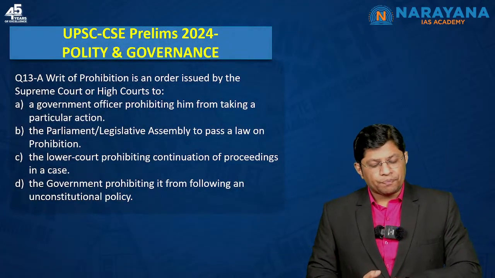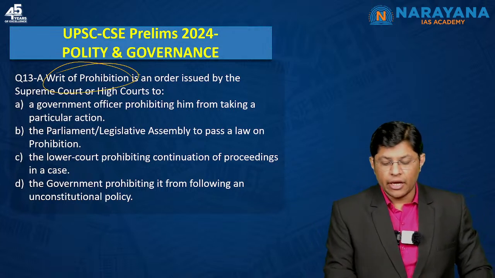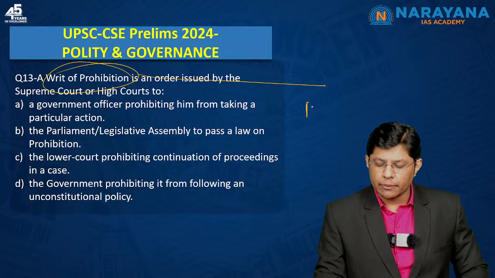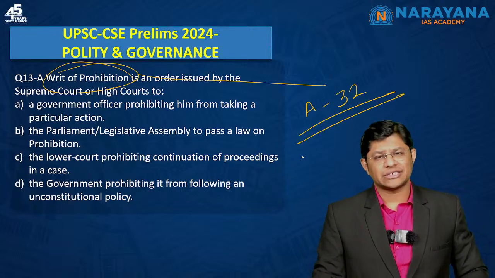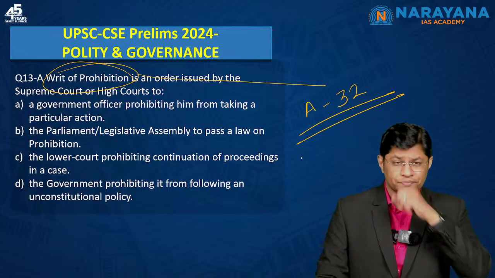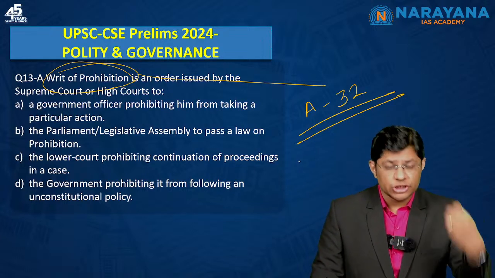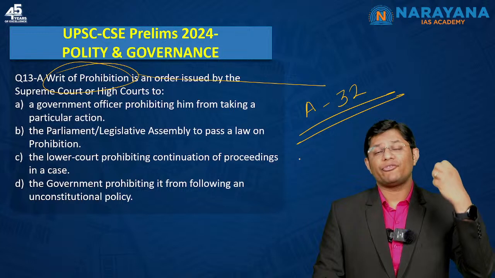Now, question number 13, a writ of prohibition, which means you need to be very sure about Article 32 and the different types of writs. Now, which are the different types of writs? We have habeas corpus, then we have prohibition, mandamus, certiorari, quo warranto. These are the 5 types of writs.